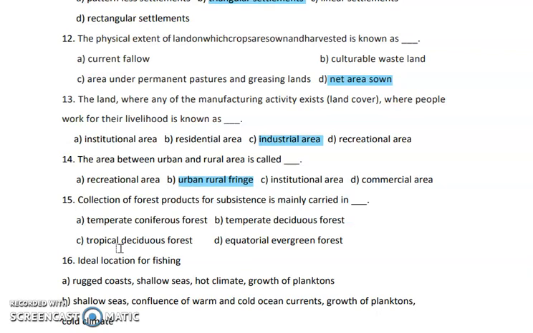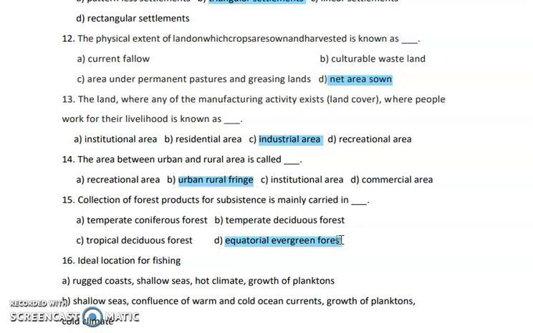So basically you have the four options which are given here. Equatorial forest is very much famous for forest. It has so many types of diversities found there. You can get all types of plants, all types of animal species, means maximum different things or diversity factors in all the cases are available in the equatorial evergreen forest.